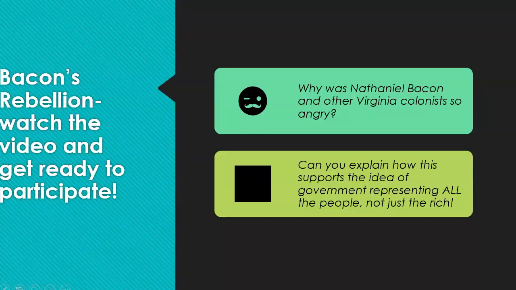Okay, I think we're going to go ahead and talk about Bacon's Rebellion. There is a video about Bacon's Rebellion, so I want you to go into the Standard 2 video links and watch it. And a couple of questions I want you to look at are, why was Nathaniel Bacon and other Virginia colonists so angry? Okay, think about the fact that Nathaniel Bacon was an indentured servant, and then when he earns his freedom, he moves out to the frontier. Okay, and he's upset with the governing body in Virginia. And then explain how this supports the idea of government representing all the people, not just the rich.